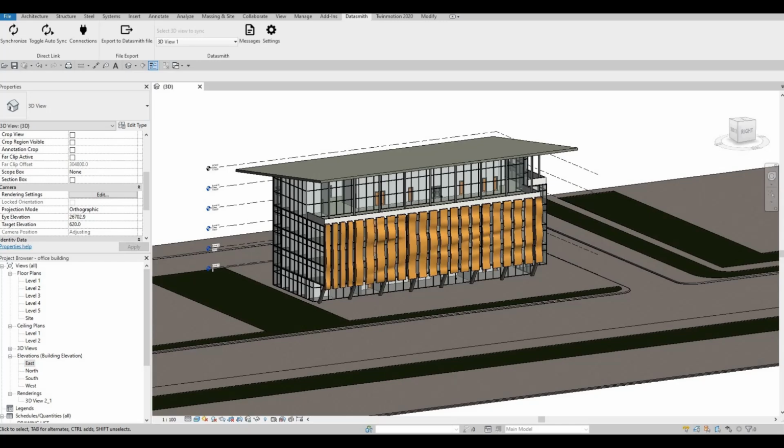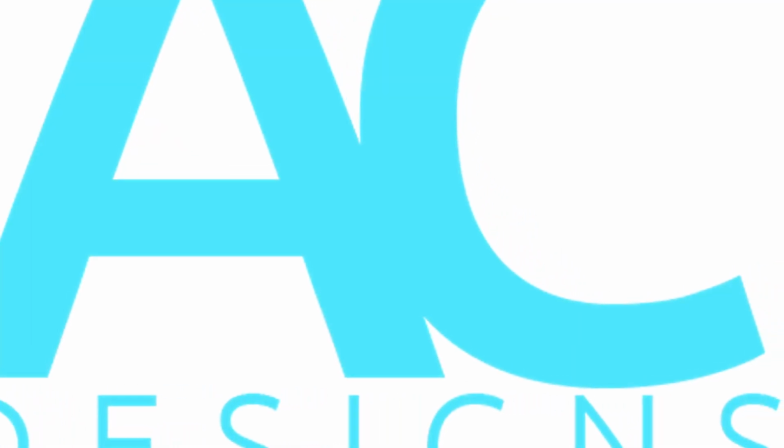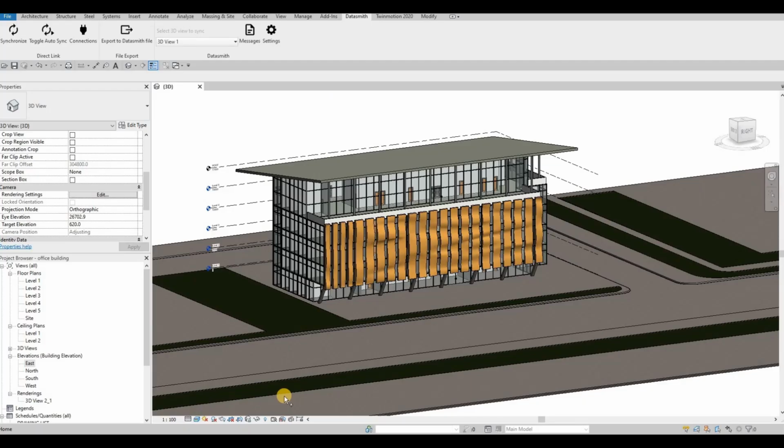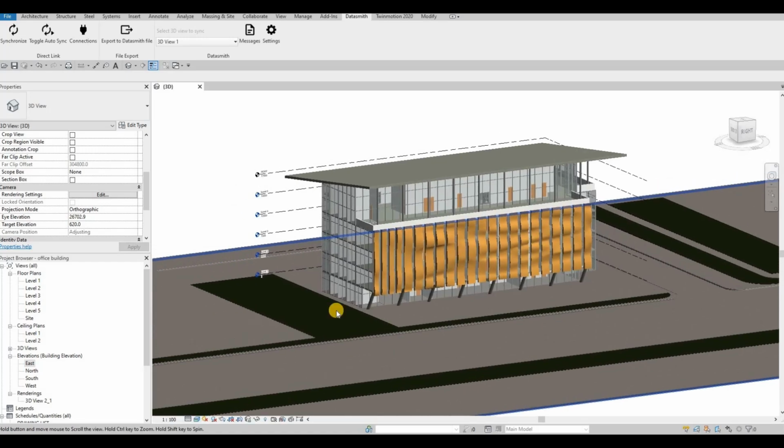In today's video, we're going to continue working on part 12 of this modern office building. Let's get started. So in the previous video, we were able to create the sheets. Now we're ready to put it into Twinmotion.